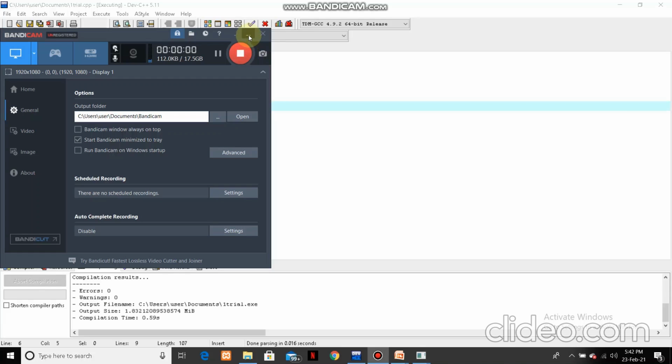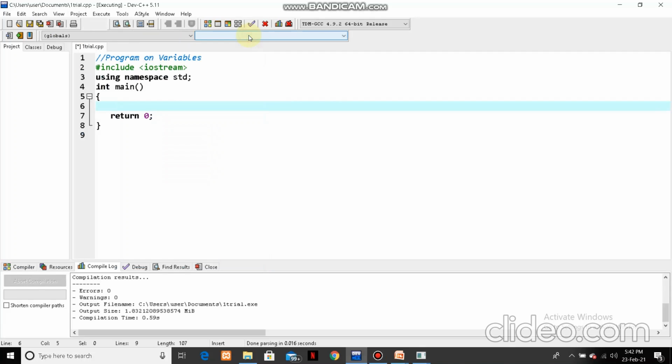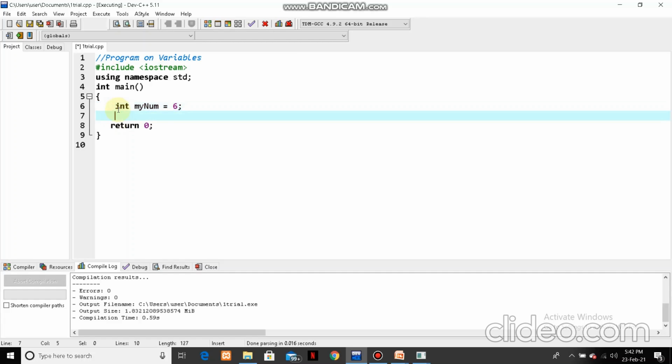Now let's see the practical implementation of variables. Last time I told you that these 3 lines are the basic things needed in every program. So let's see how to declare a variable: int myNum, and I am giving it an integer value 6.